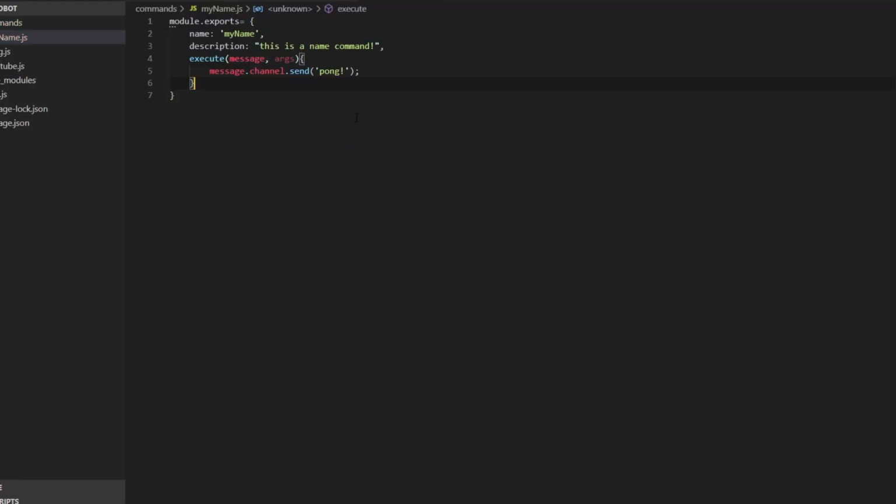Now I knew how to enter a command and basically get any normal response. But how about we start getting a little bit deeper? This time, let's have our bot reply with the name of the server the message was sent in.